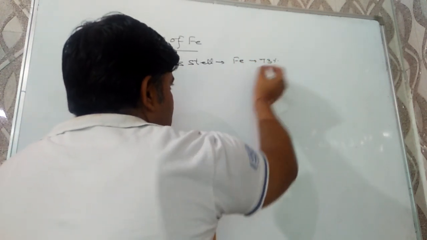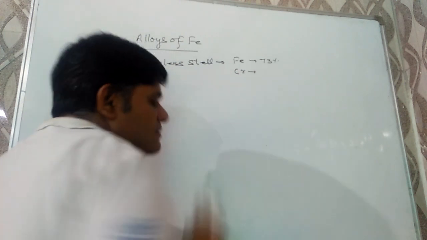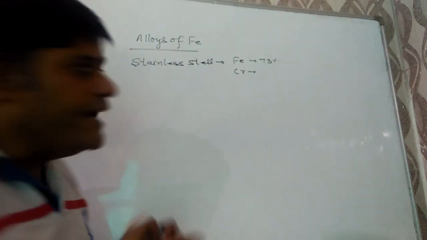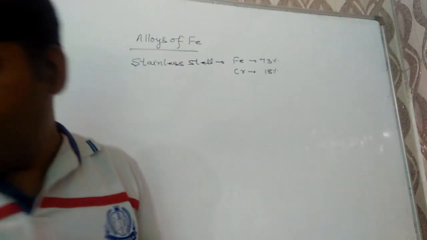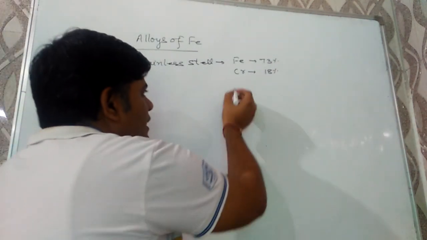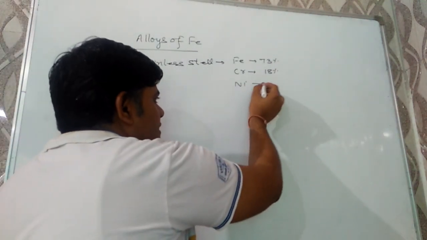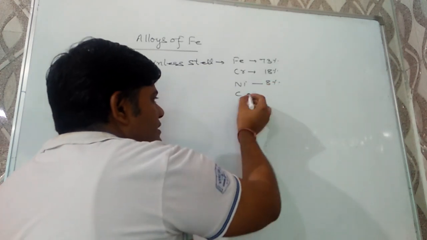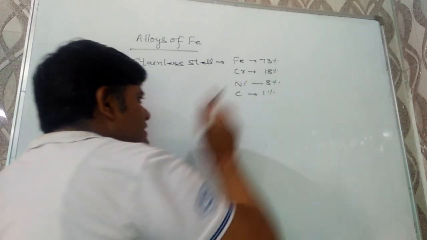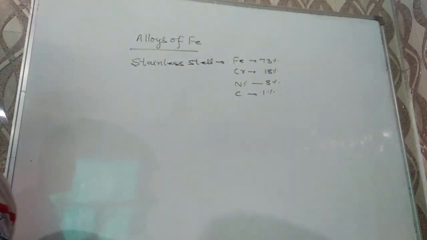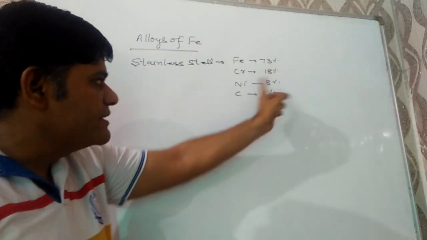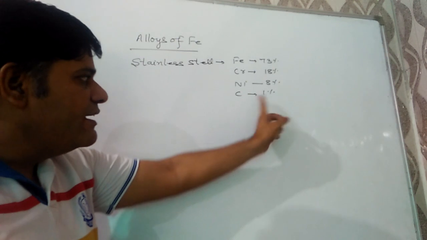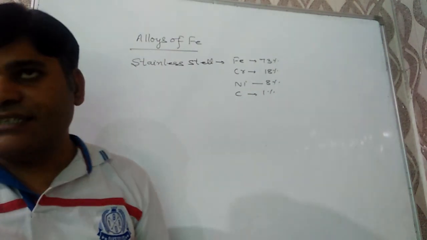Stainless steel contains iron 73%, chromium 18%, nickel 8%, carbon 1%. I am repeating, stainless steel contains iron 73%, chromium 18%, nickel 8%, and carbon 1%.